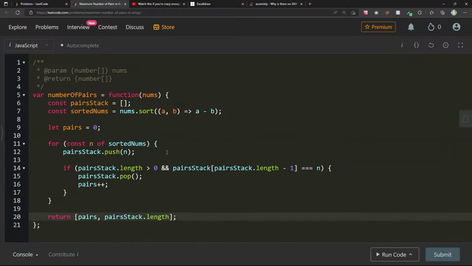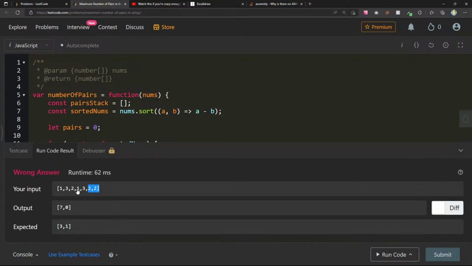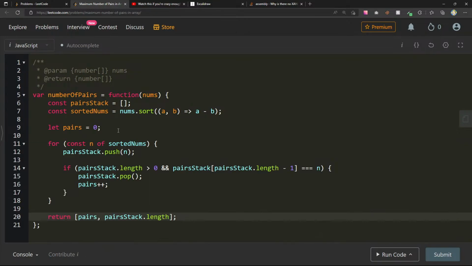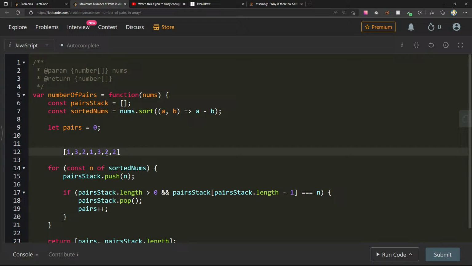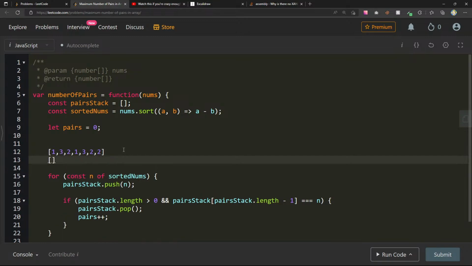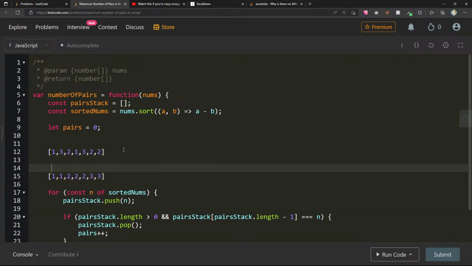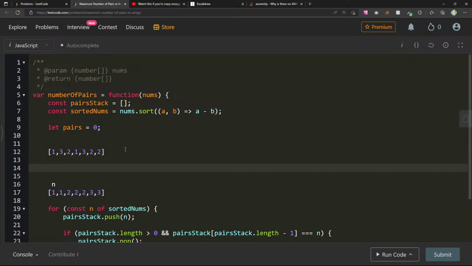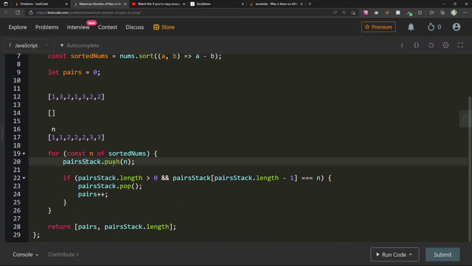Obviously that's not right. So let's see what's wrong here. This one came up with this one. So sorted nums and pair stack. Let's see this again. Now let's do 1, 1, we have 2, 2, 2, and 3, 3. So we get to n first, and we get to our stack up here. So pairs stack push n, so we push 1. If pair stack length is greater than 0 and pair stack at pair stack length minus 1 is equal to n, then we pop. Okay.